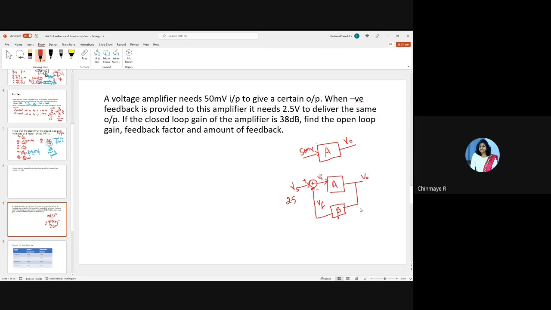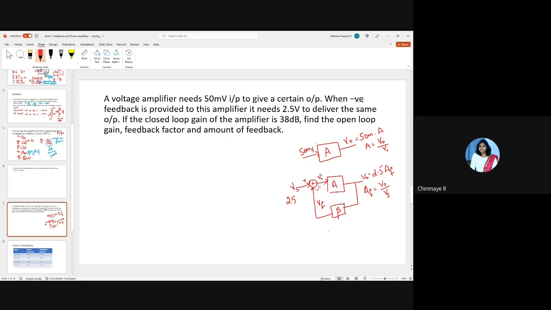Therefore I can write V naught is equal to 50 millivolt into A. Here I can write 2.5 times AF, where AF is A by 1 plus A beta, right? We defined AF in the previous slide as V naught by Vs, and we defined A to be equal to V naught by Vi.